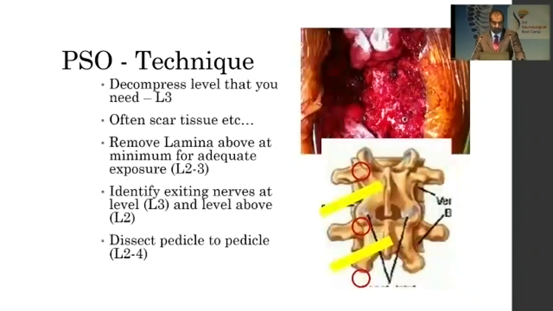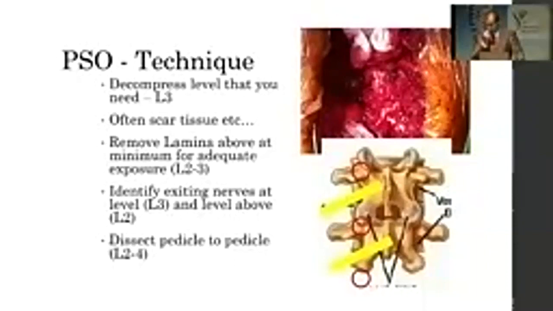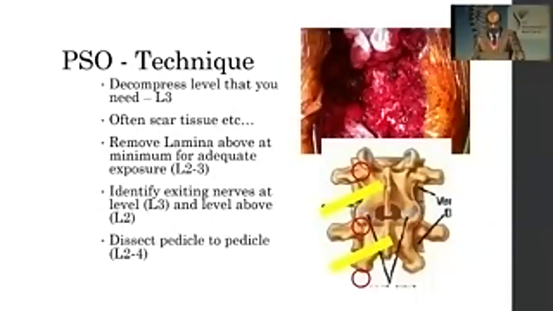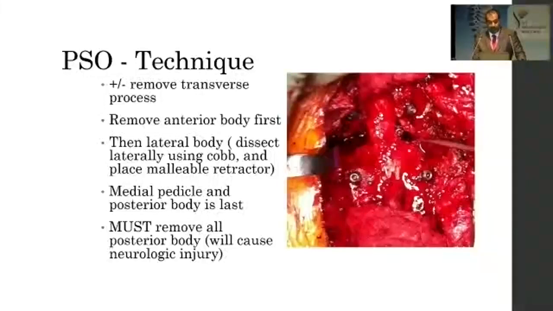So if you want to do an L3, decompress that level. Often scar tissue is there, remove it completely, remove the lamina above for minimum and adequate exposure of the nerves, identify the exiting nerves on the level above as well, dissect pedicle to pedicle. So you will go from the first circle to the second circle, remove all the bony parts, remove the transverse process, remove the anterior body, then lateral body, dissect laterally using a Cobb and place a malleable retractor. Medial pedicle and posterior body should be done last, and you must remove all the posterior body elements which can cause neurological injuries if you have a bony spur left there.